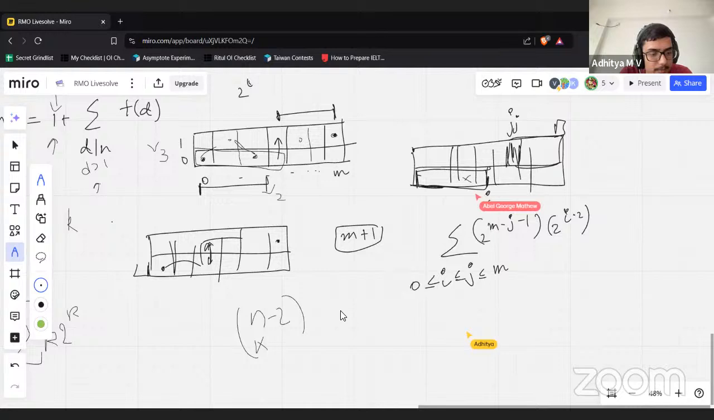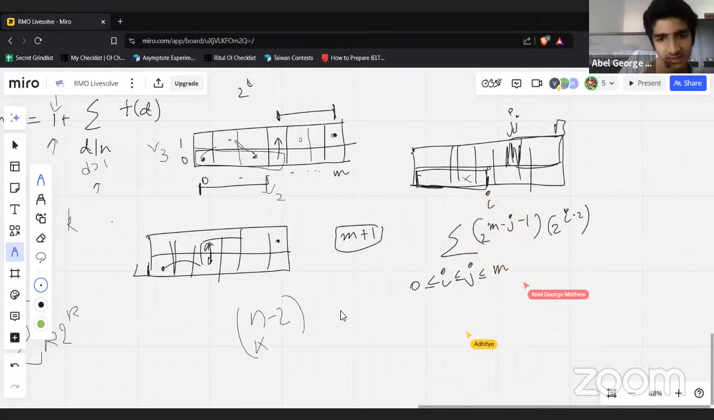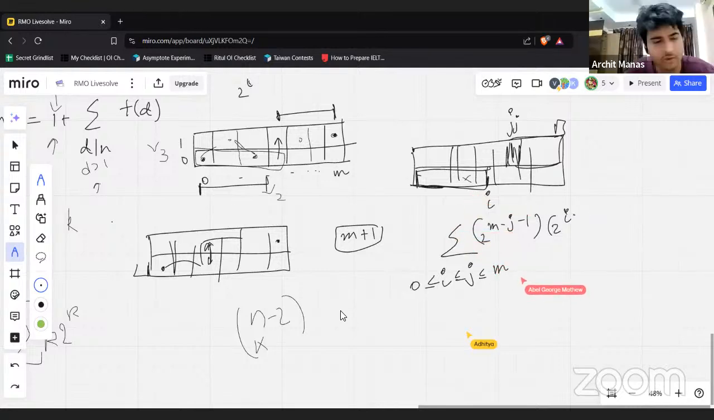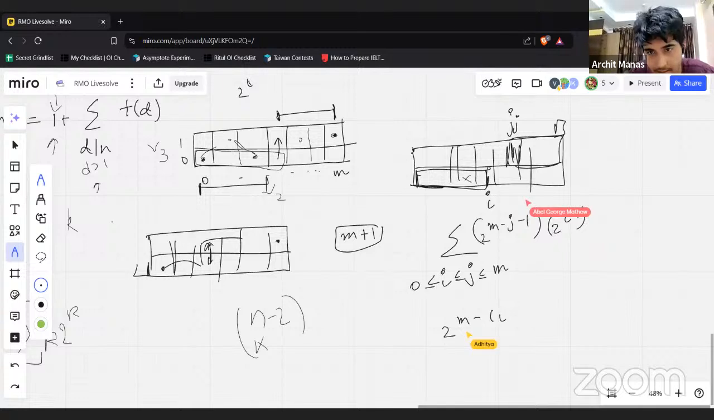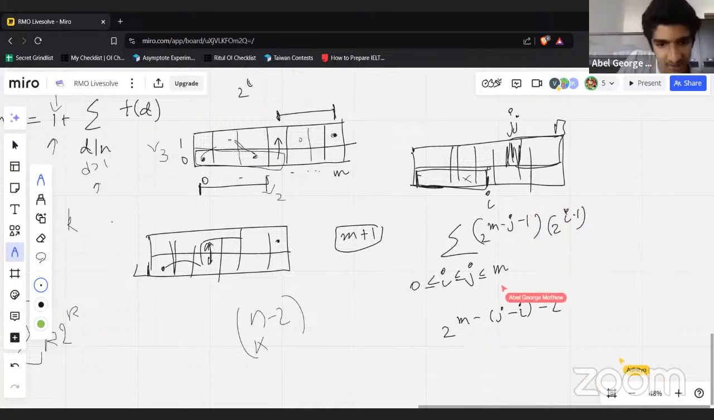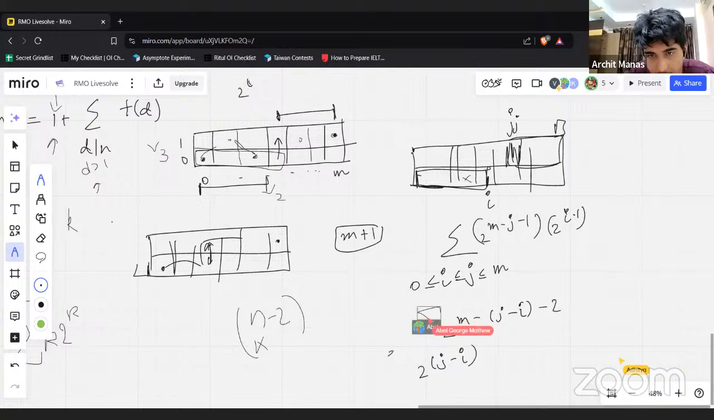Is there an easier way of counting the same thing? I think this is 2 to the m minus i minus j. We can split it into 2 cases. If exactly, we take out 2 to the power m minus 2, then we're just looking at this sum.